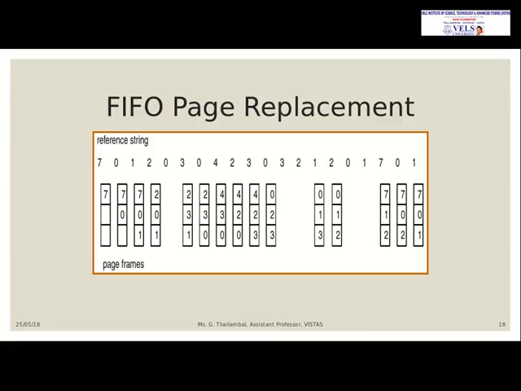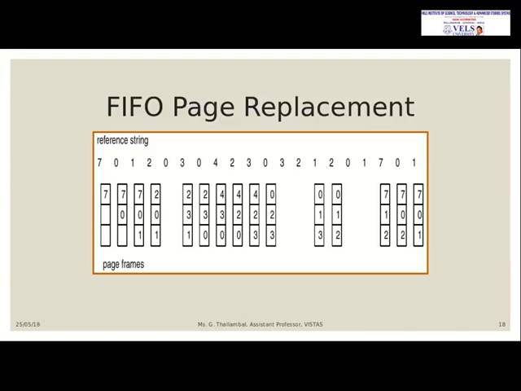After that the second reference string is chosen. What is that? 0. Again it will check whether it is available in the frames. It is not available. Now the page fault is 2, and the 0 will be placed in frames. After that 1 will be checked. 1 is also not there. Now the page fault is 3, and 1 will be placed. Again the next reference string is 2, and the frames already have 7, 0, 1. 2 is not there. Again it is a page fault, so the 4th page fault.